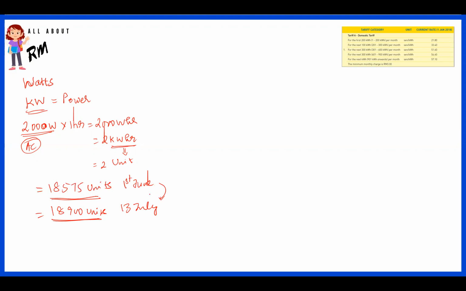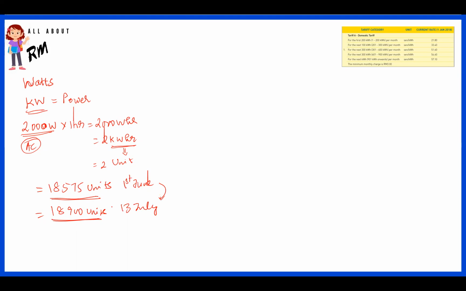TNB usually measures your electricity bill every 2 months. In some countries they measure every 1 month, and in some countries every 3 months or 6 months. But the normal slab is that every 2 months you get a bill. That means every 2 months the energy meter is read, and the difference between the previous reading and the current reading is your actual units of power consumption.